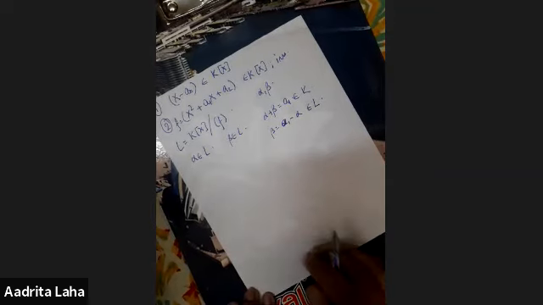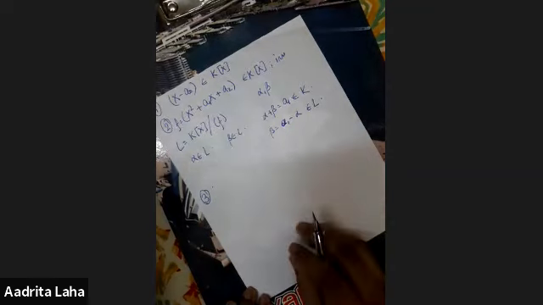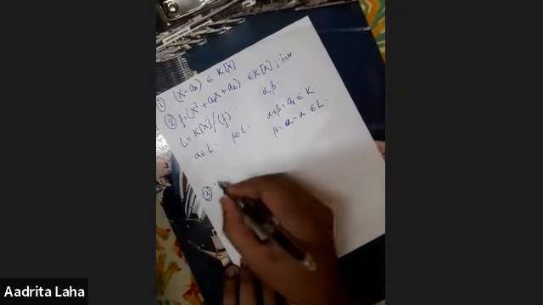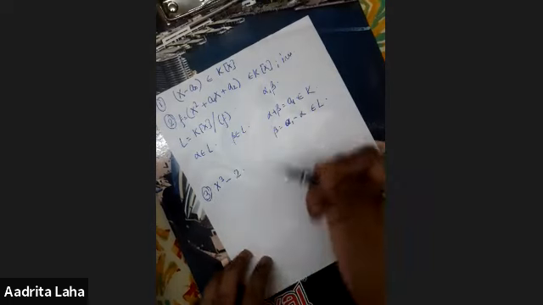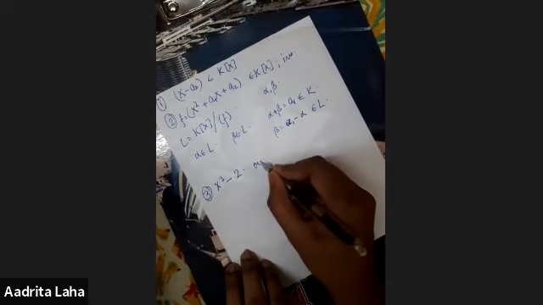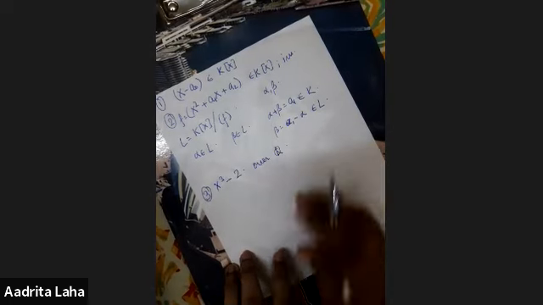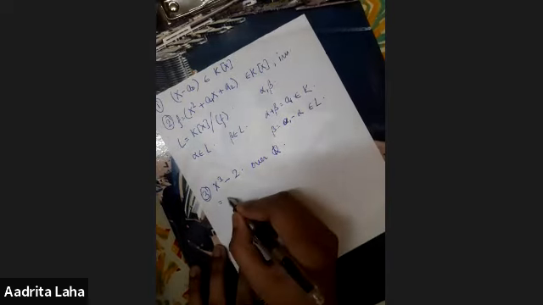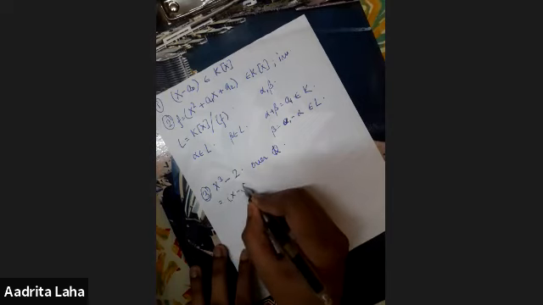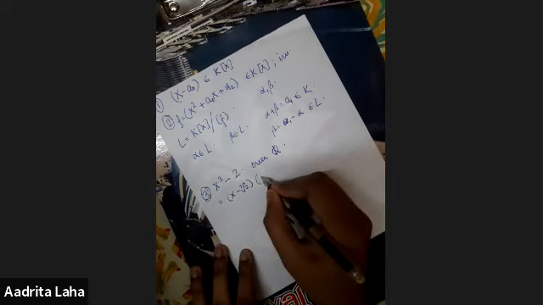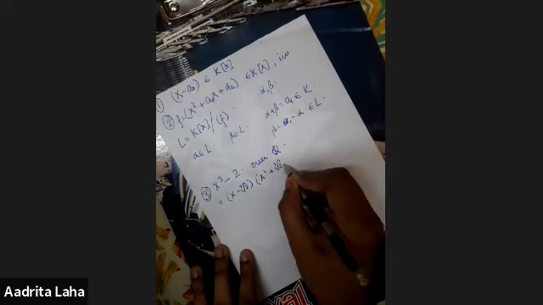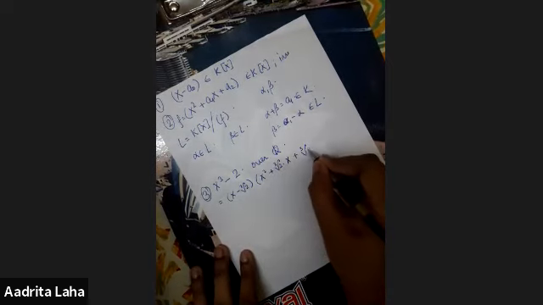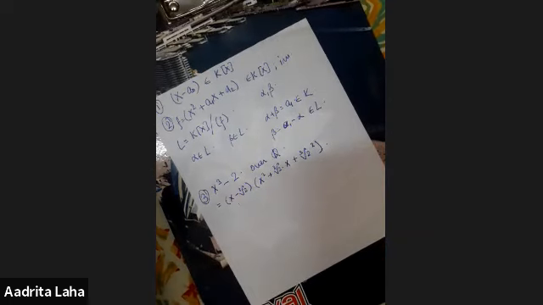And this was degree 2. So what about degree 3 polynomials? Say we have the polynomial x cubed minus 2, over the field Q. Then we can factorize this over R as (x minus cube root of 2) times (x squared plus cube root of 2 times x plus cube root of 2 squared). This is a factorization of our polynomial.